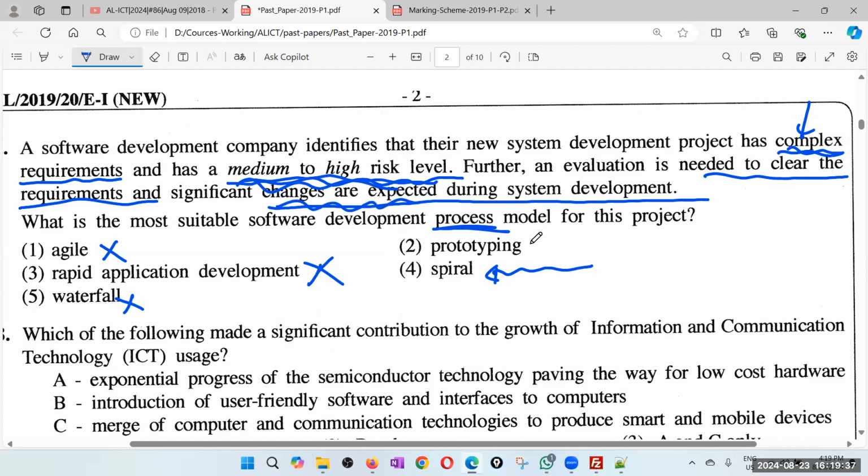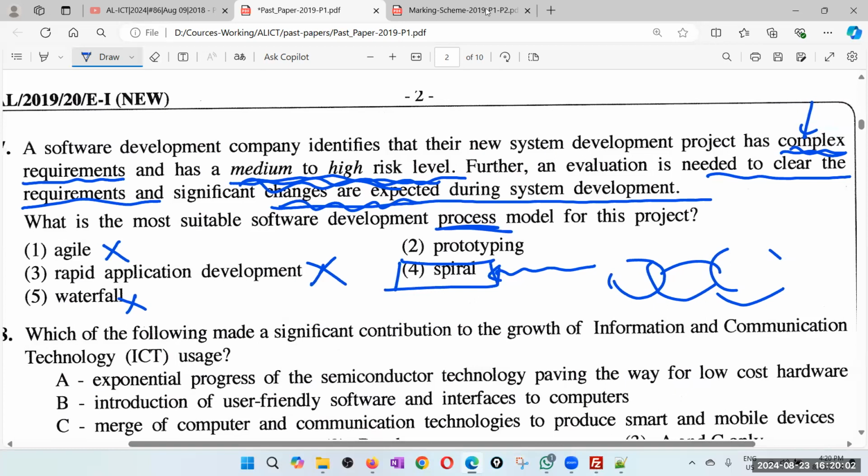So it's sort of a 50-50 because I can't select two answers. Spiral is also sort of iterative and we can adapt. Therefore, I'll go for spiral, but it's sort of 50-50. Maybe the examiner selected prototyping or maybe spiral. But I'll go for spiral because anyway we need to pick an answer.